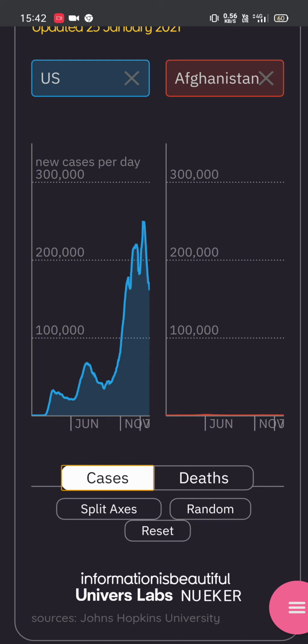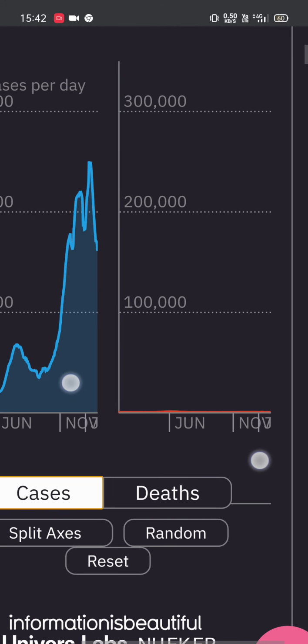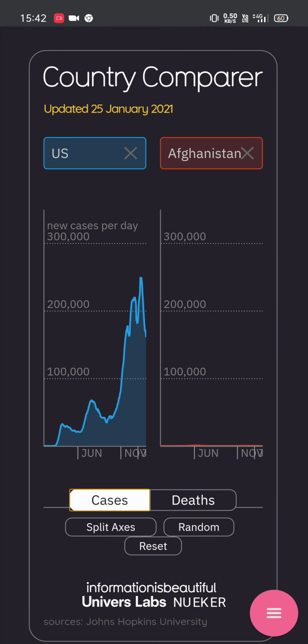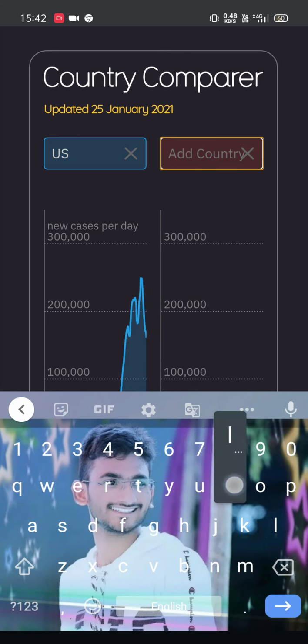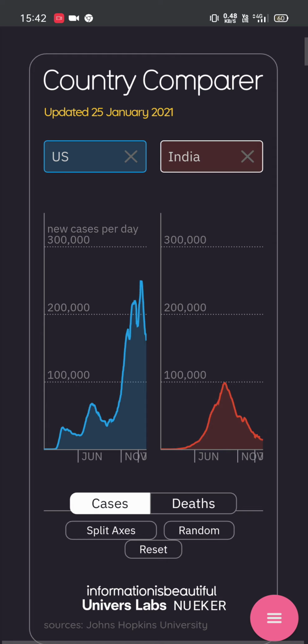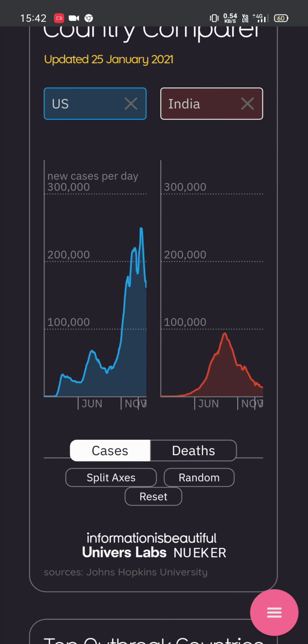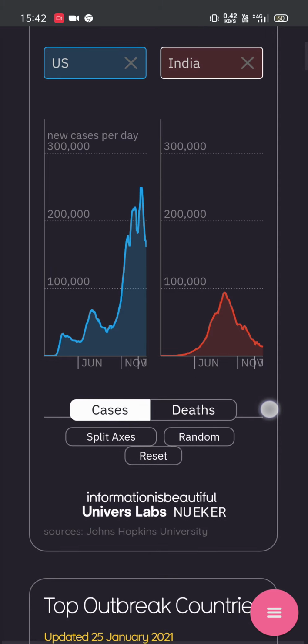And when we compare to Afghanistan, there is 100 to 50 cases per day. And when we compare US to India, the cases are less than 1 lakh per day. Okay. Why does it happen like this and what is the difference in these graphs? Now let me tell you.